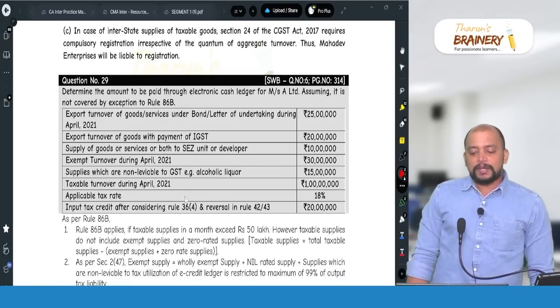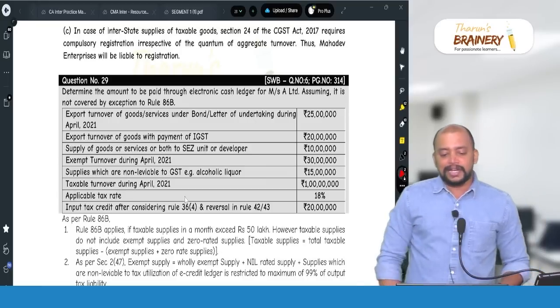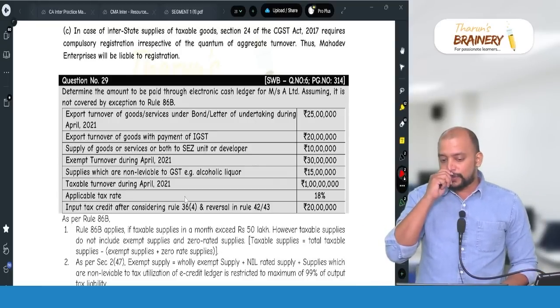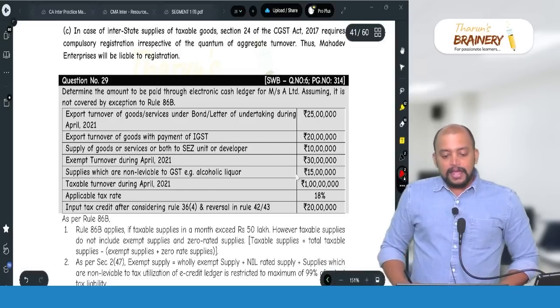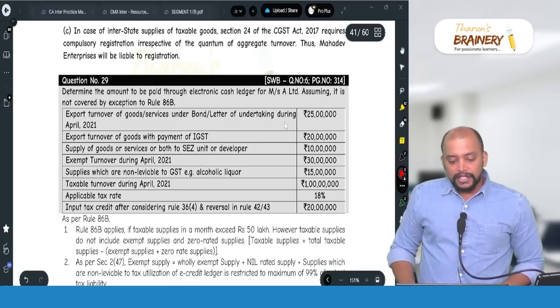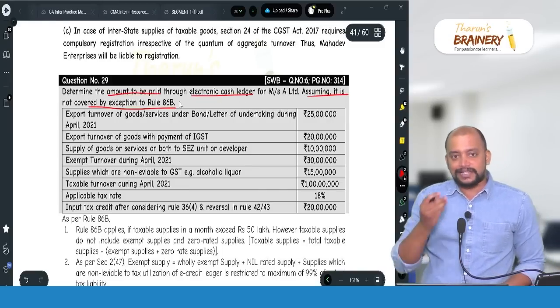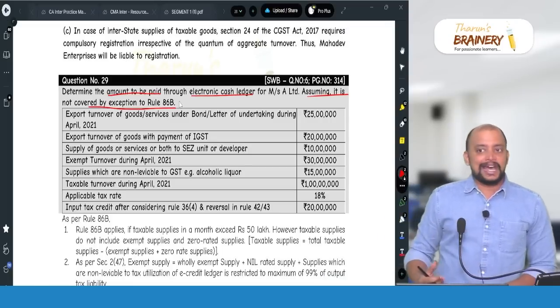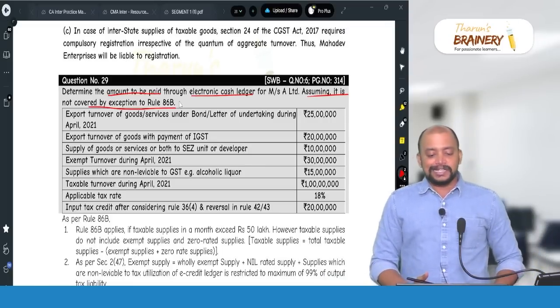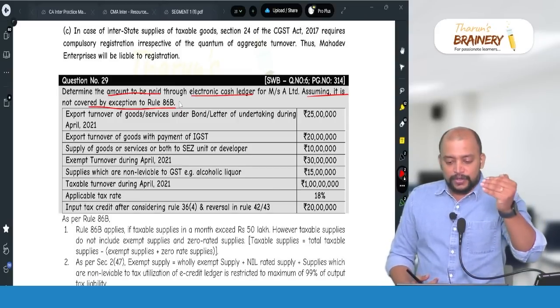Determine the amount to be paid through electronic cash ledger for Measures A Limited, assuming it is not covered by exception to rule 86B. Export turnover of goods or services under bond or letter of undertaking during April. So they are asking the amount to be paid through electronic cash ledger, assuming it is not covered by exception to 86B. Now while taking that turnover for applicability of 86B, we will take only taxable turnover.